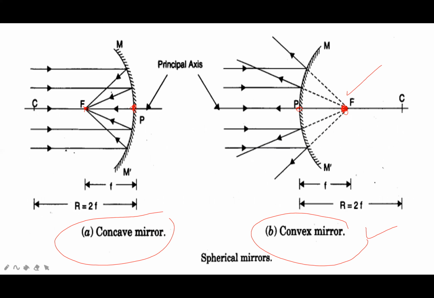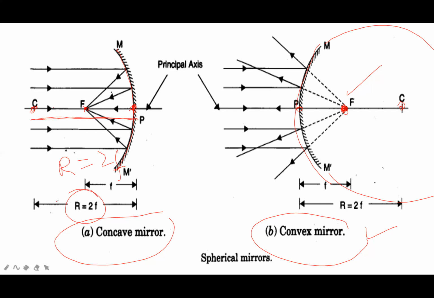This is called pole. This is called spherical mirror. This is also called spherical mirror. This is called center of curvature, because if you give it a circular shape, it will be the center of the circle. This distance is called radius, and it is always 2 times that of focal length.